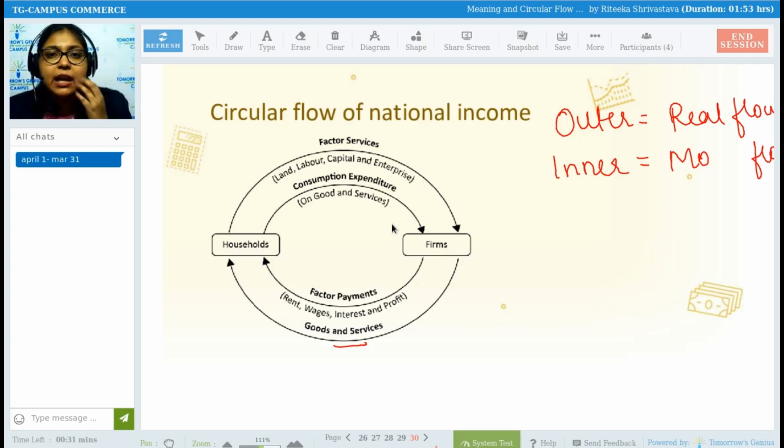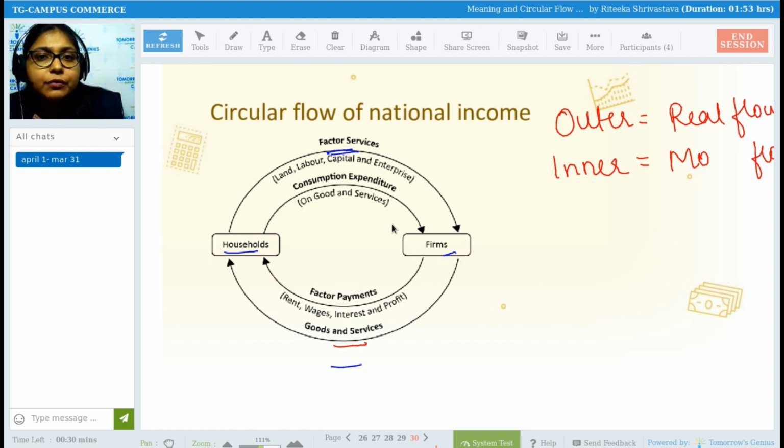Circular flow of national income. Before that I said there are 4 sectors in the economy. But when we study circular flow of national income in 2 sectors, we are going to consider only the 2 sectors of the economy, household and firms. In the outer circle, household provides factor services in the form of land, labor, capital and entrepreneurs to the firms. In return for factor services, firms will give the households goods and services.